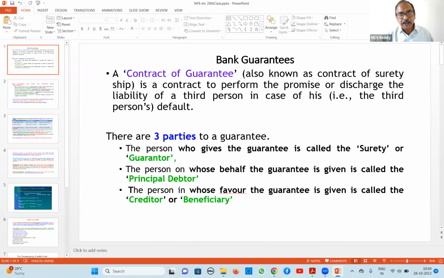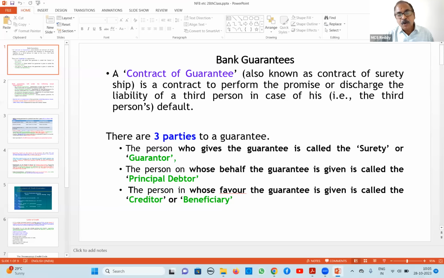If he is not paying, then we will pay. Yearly installments will be there, and we are guaranteeing future installments. This is called a deferred payment guarantee. What is deferred payment? The machinery supplier, instead of taking the amount upfront, that is immediately, is giving some time, which is called deferred installments. Those deferred installments we are guaranteeing, so it is called a deferred payment guarantee.